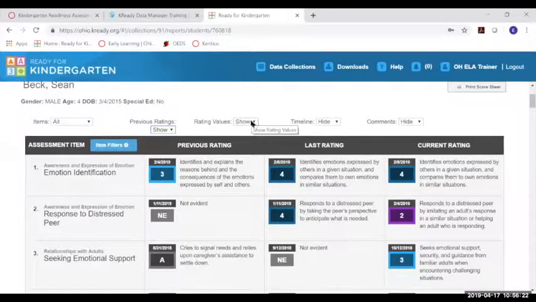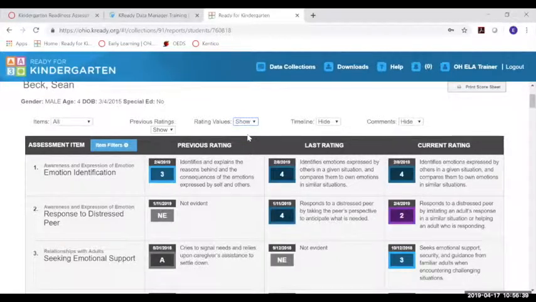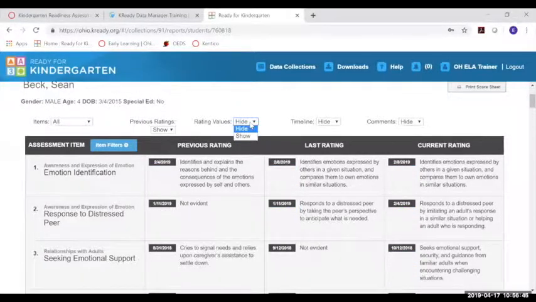This is another toggle for the rating values. The teacher needs to determine with the family: are the ratings significant, or is it more about what the child is actually able to demonstrate? If the ratings don't mean anything at the moment in time with sharing this information with families, you can hide those numbers and letters, okay?